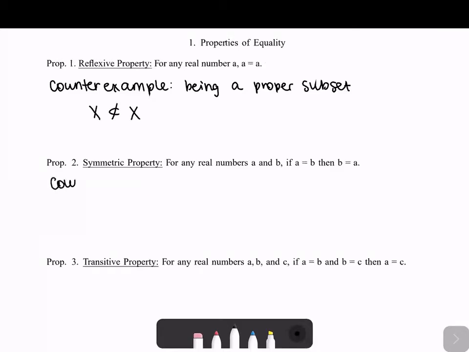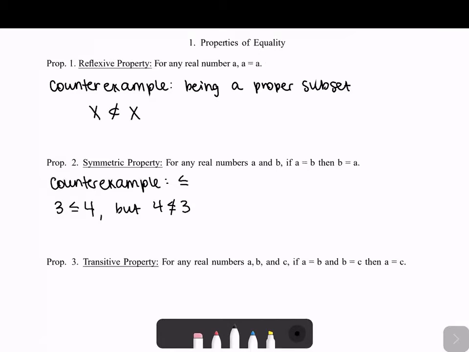A counterexample that we can have is less than or equal to. We know that 3 is less than or equal to 4, but when we switch the 3 and the 4, suddenly this becomes false. 4 is not less than or equal to 3. So that's a counterexample of this one.